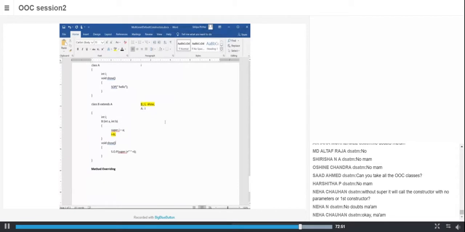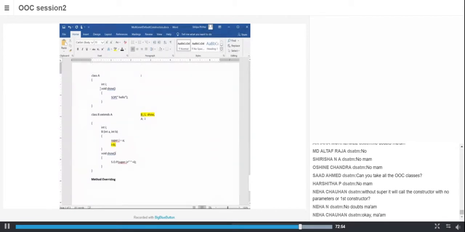Fine. Now let's take the same example. I've only added a method show. So what are the members of A? Members of A are I as well as show. Agreed? Two members of A, I and show.